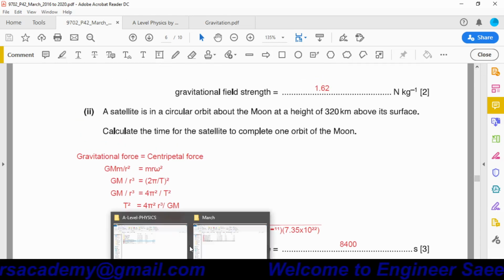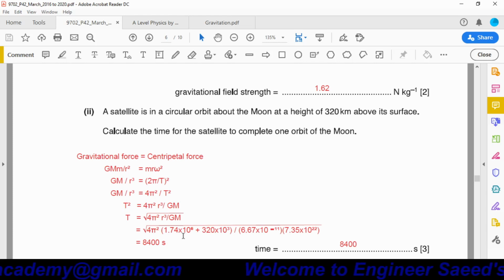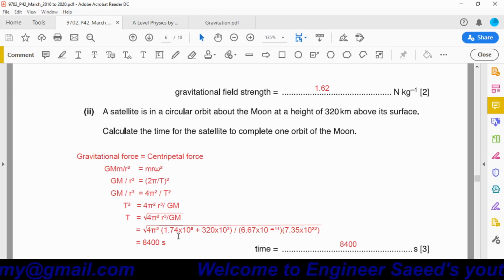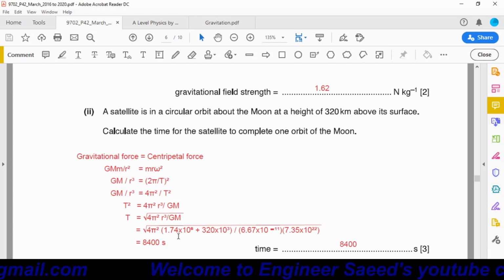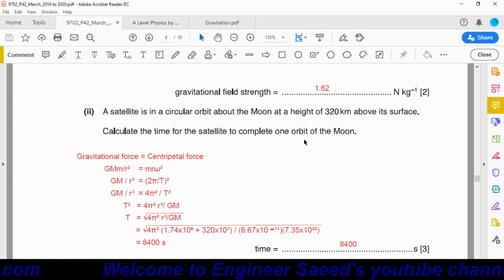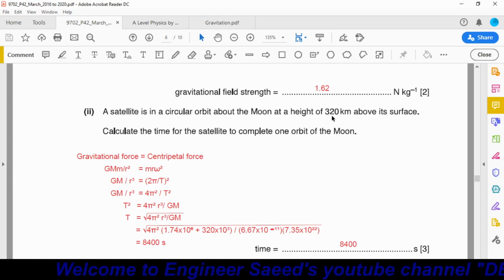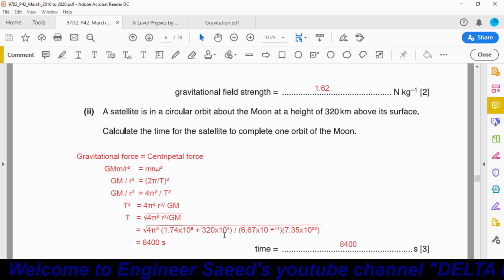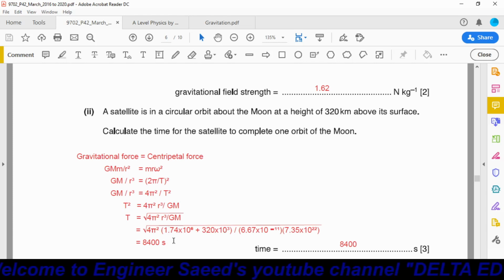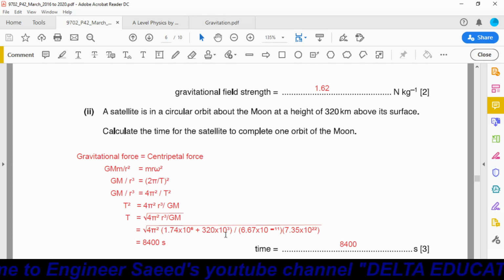Here I have written 10 power 6, not 10 power 3. Why? Because we have the radius 1.74 into 10 power 3 kilometer. When we convert this kilometer into meter, we multiply it by 10 power 3, so we got 1.74 into 10 power 6. And the distance from the surface of the moon to the satellite is 320 kilometer. Again, this kilometer we have to convert into meter, so this 320 is multiplied by 10 power 3. So the total distance is 1.74 into 10 power 6 plus 320 into 10 power 3 in meters.